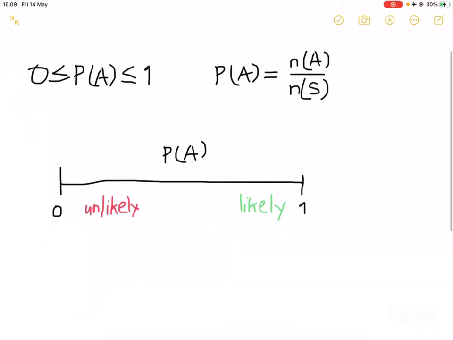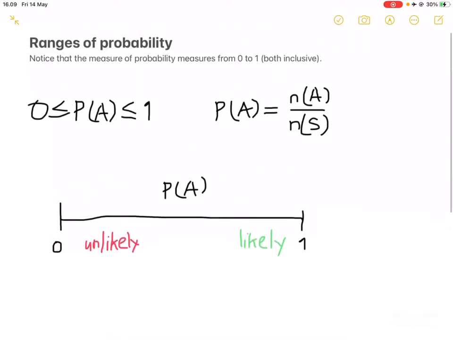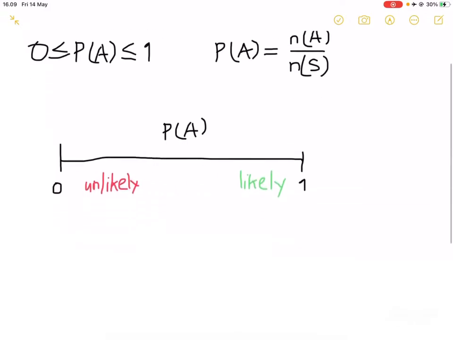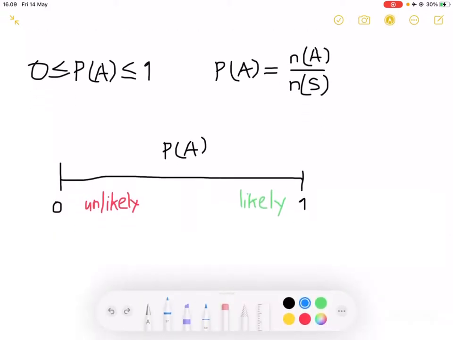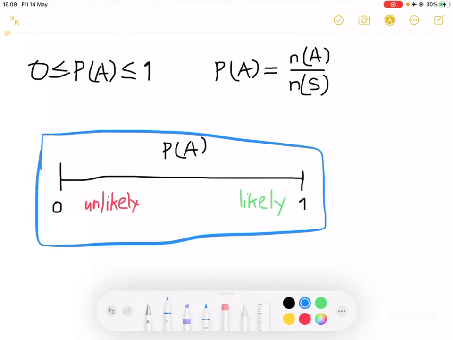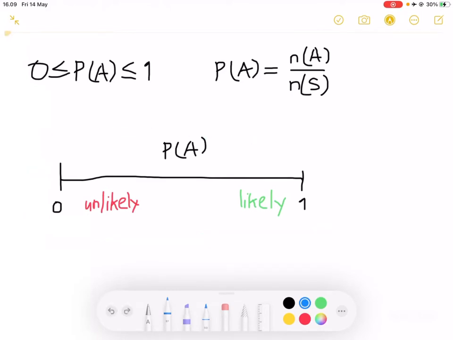And we can look at the probability based on, I would say this is a number line, but I would call it a probability line, just to be cool, I guess. So notice here that as the probability goes near 0, that event would occur very unlikely.